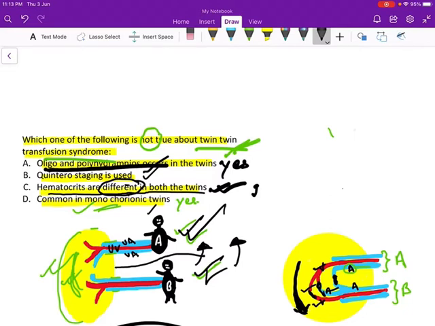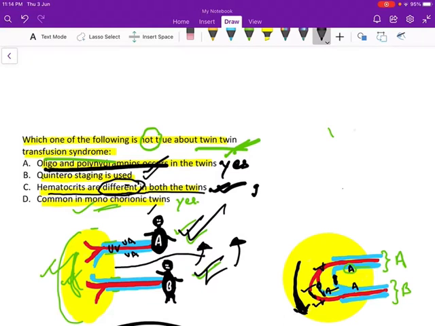So what we learned is twin-twin transfusion syndrome occurs in monochorionic twins because of the single shared placental tissue between the two fetuses, because of the more abundant arteriovenous anastomoses, which are unidirectional, so there is flow of net volume from one fetus to the other.